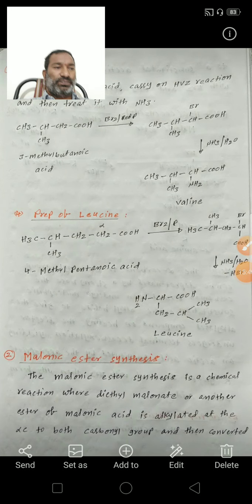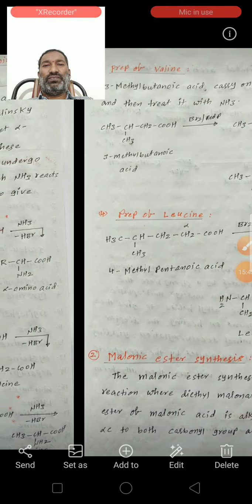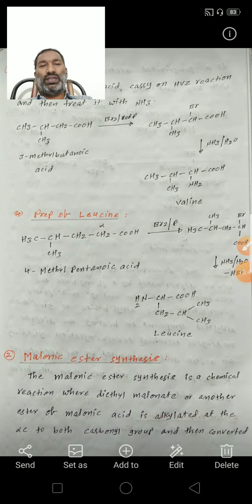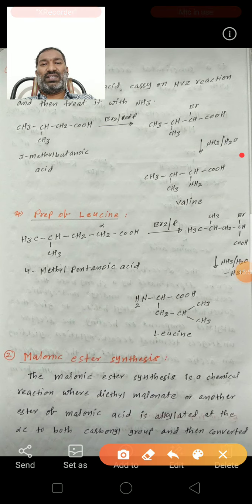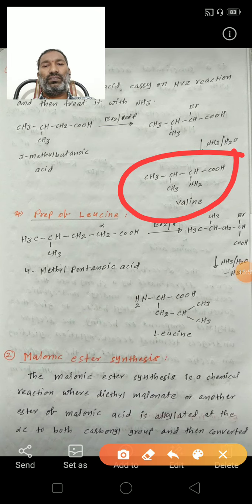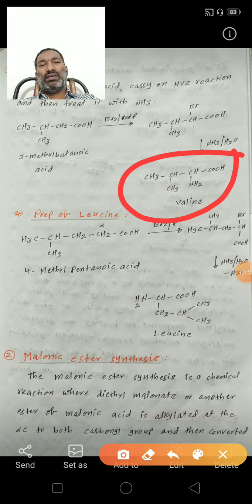See here, next one, preparation of valine. First we know the valine structure. Valine is NH2-CH-COOH, the amino acid in which the alpha hydrogen is substituted by an isopropyl group.